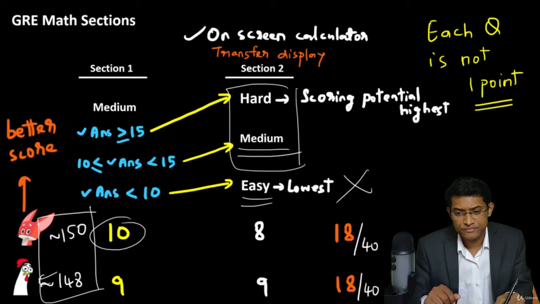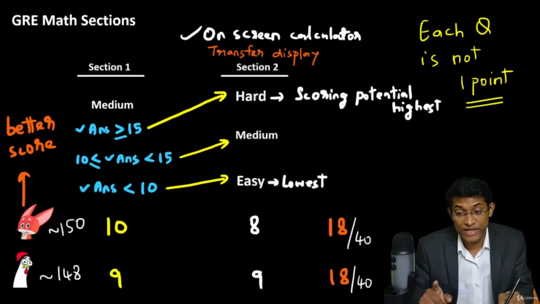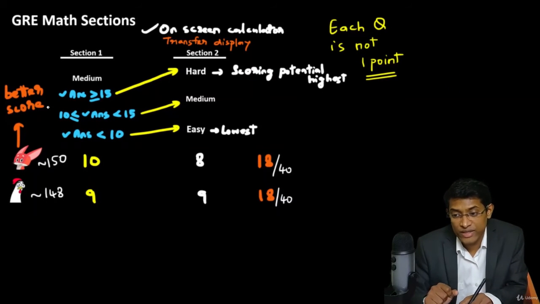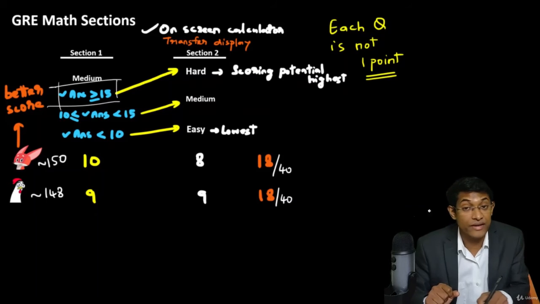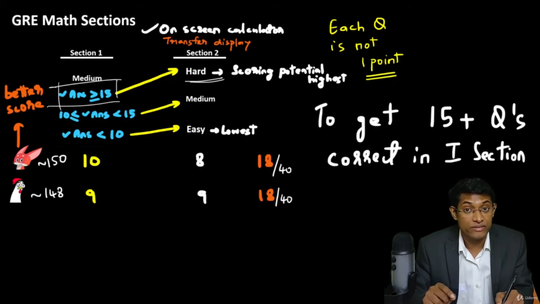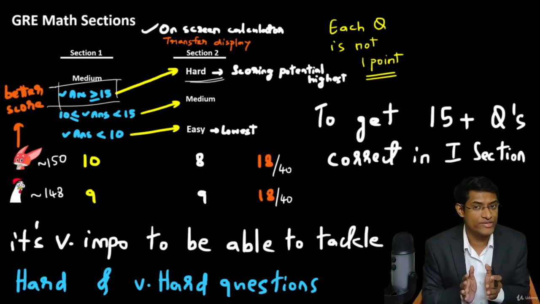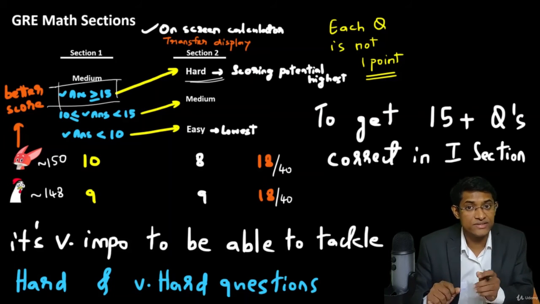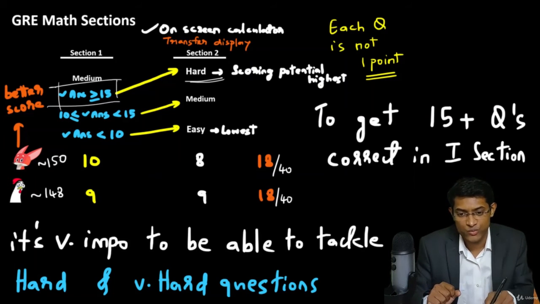All right. Now, to get a top score in the GRE Quant section, you need to get more than 15 questions correct in your section 1 and get into the hard section in section 2, right? Now, to get that, it's very important that you learn how to tackle hard and very hard questions in the quant section. All right, we'll discuss strategies for this in the future part of this video.